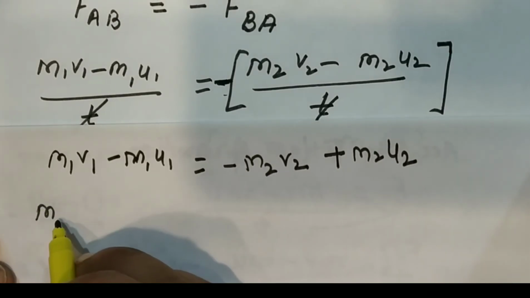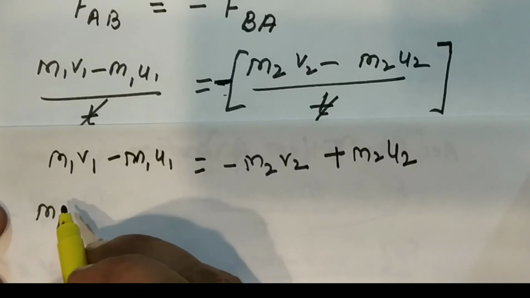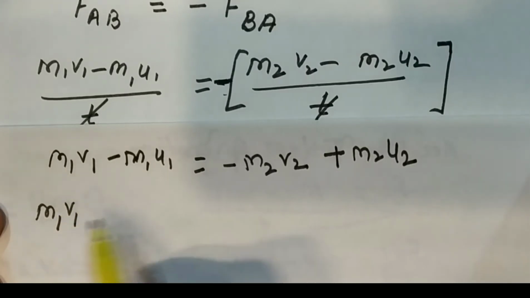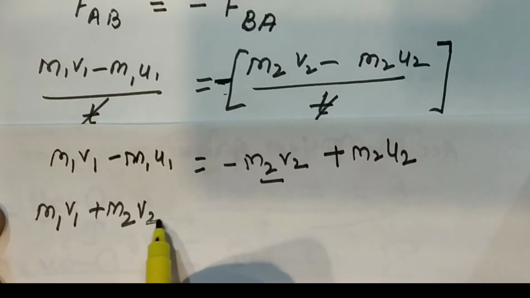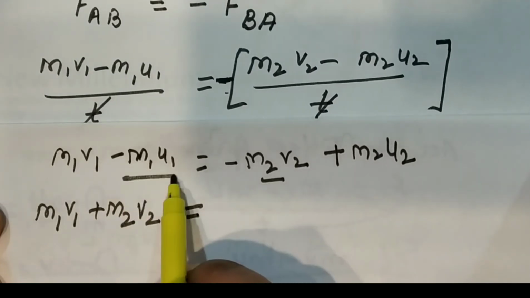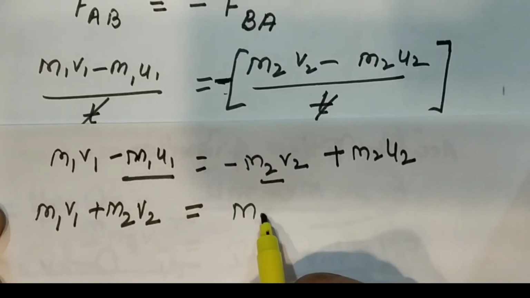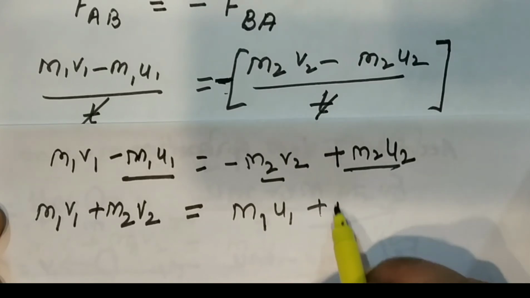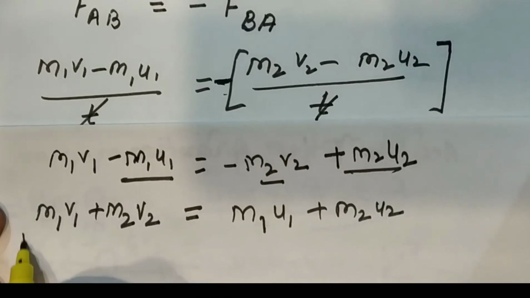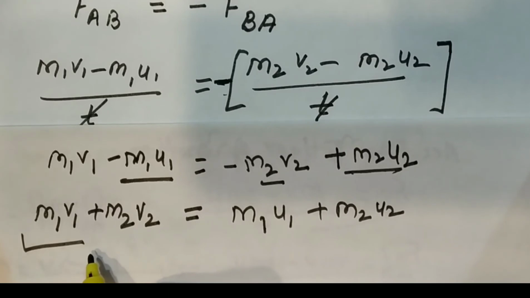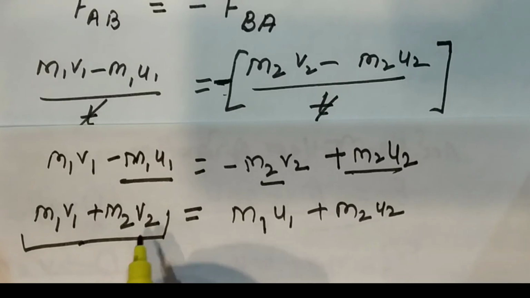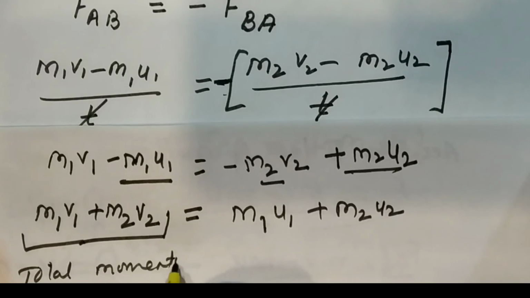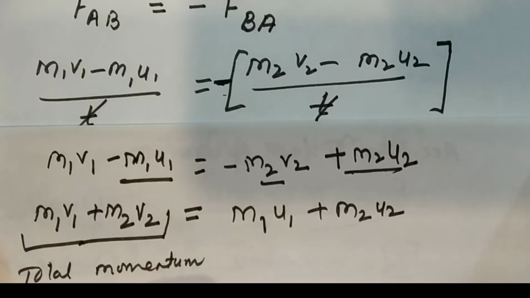Now we will put the initial momentum together and the final momentum together. That is m1v1, we'll take this to the other side with positive sign. That is m1v1 plus m2v2 is equal to m1u1 plus m2u2. Now what is this m1v1? This is the final momentum of object A and m2v2 is the final momentum of object B. So this is the total momentum of the two objects after collision.